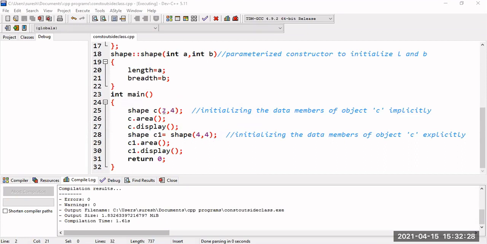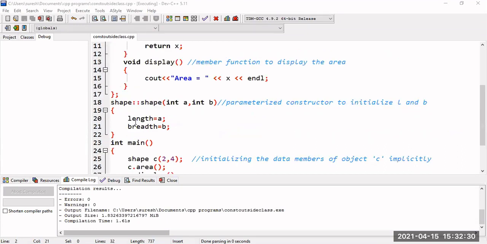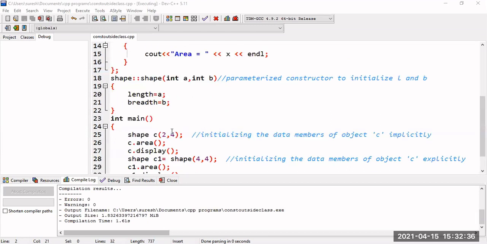The only thing is, this is a parameterized constructor I am defining outside the class. Whenever I define it outside the class, I have to use this syntax, that is class name, scope resolution operator. And whenever I want to access this parameterized constructor, I have to create the object with those parameters, whichever parameters are there. Okay, got it, right? All of you clear, right?